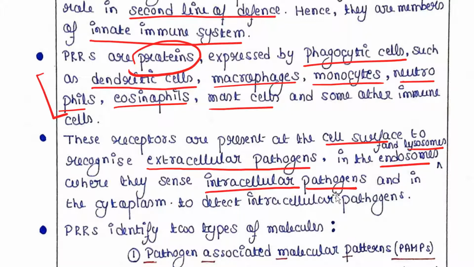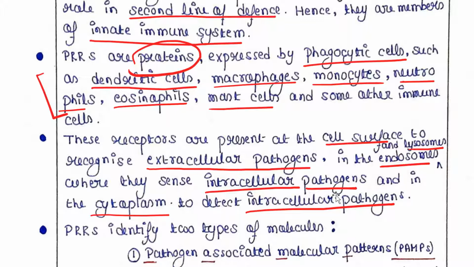In the cytoplasm also we can find some PRRs, and the PRRs found in the cytoplasm also detect intracellular pathogens. So from here we can understand that these pattern recognition receptors can detect extracellular pathogens as well as intracellular pathogens.